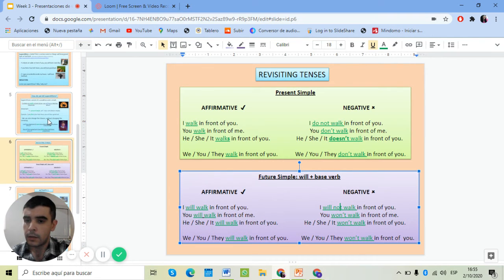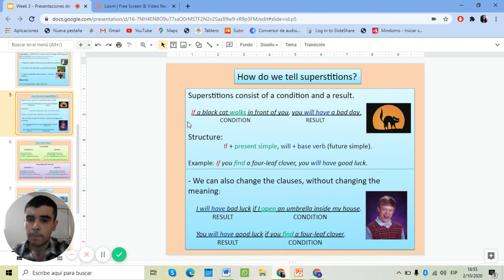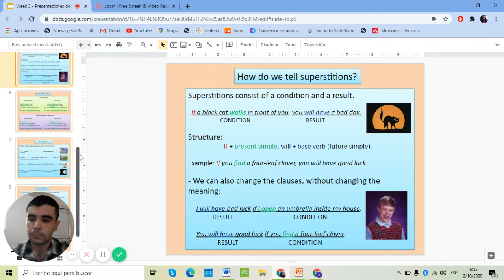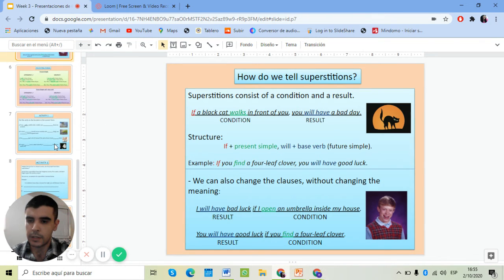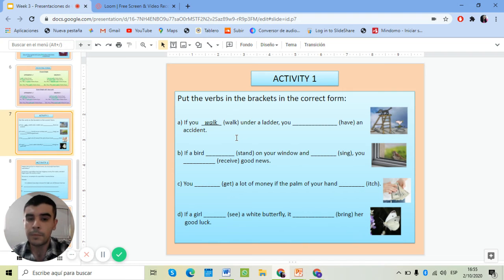So go back to the first conditional sentence for superstitions, right? We have a condition with the verb in the present simple, and we have a result with the verb in the future, right? And remember that the condition begins with the word if. So here we have the first activity. You have to put the verbs in the brackets in the correct form. So you have sentences, you have empty spaces, and you have to put the verbs in the correct form.